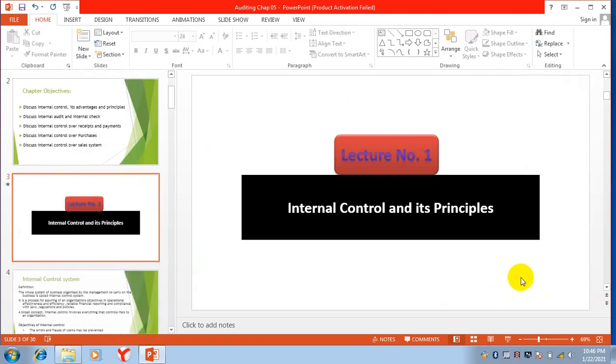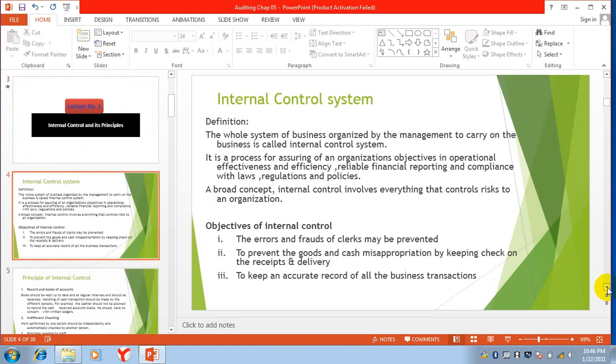Now, our first topic of this chapter is internal control and its principles. Now, first of all, what is internal control? If you remember, in the first chapter we discussed a bit about this, and I told you that we will discuss this thing in detail. So what is internal control system? The whole system of business organized by the management to carry on business is called internal control system.